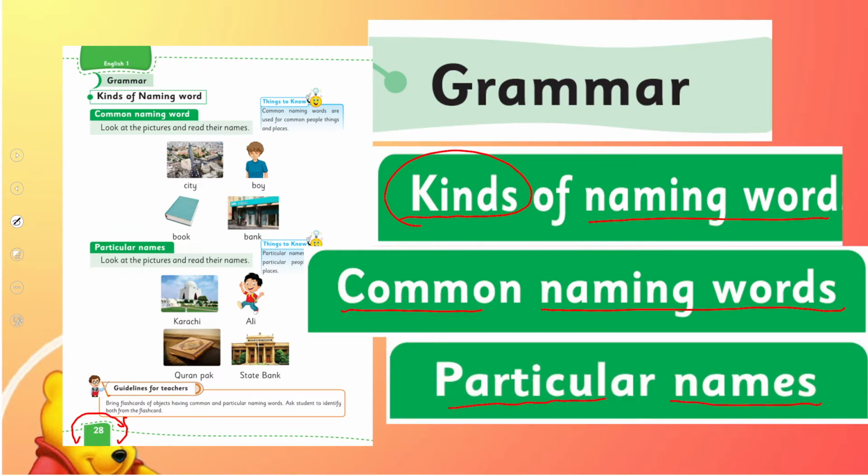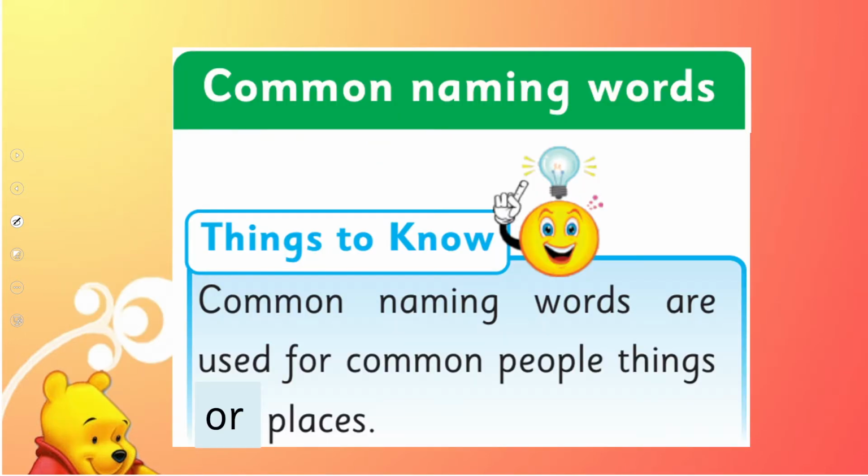Okay, the way I told you. Common naming words mean which may refer to any or every, and particular means when they refer to a specific person. The way I told you, if I say boy, it may refer to any boy, and if I say Ali, it is specifically for Ali, right? This is what we are going to learn from your book.